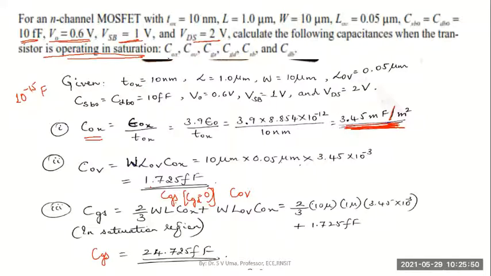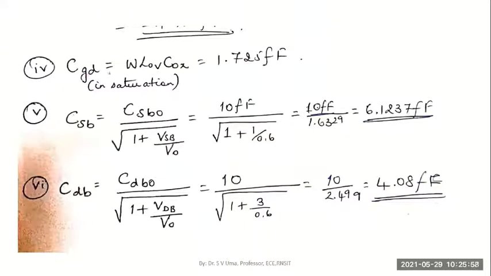So we have determined Cox, COV, CGS, next CGD, CSB. So gate to drain capacitance. Here in the gate to drain, we have only the capacitance value due to overlap. The other capacitance due to the gate and drain junction is cancelled because of pinch off at the drain. In saturation region, there is a pinch off happening at the drain. So you have only the overlap capacitance, which is already known.